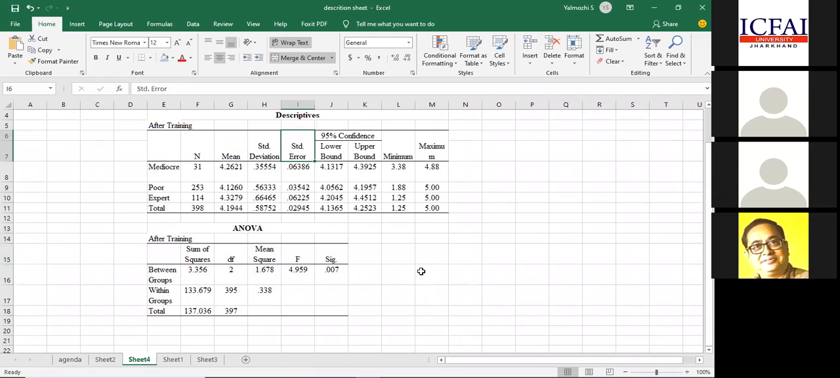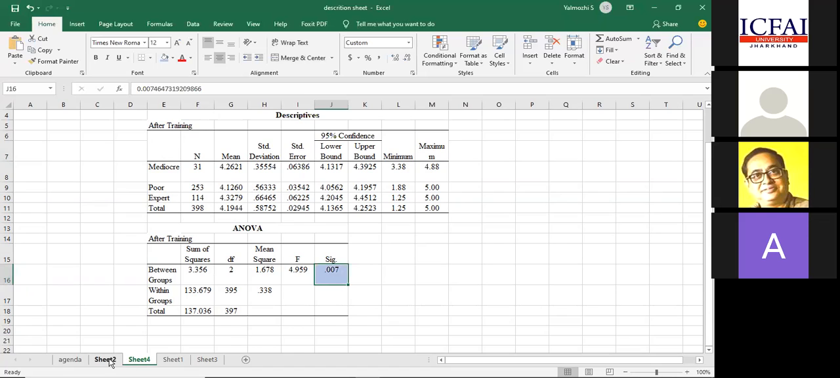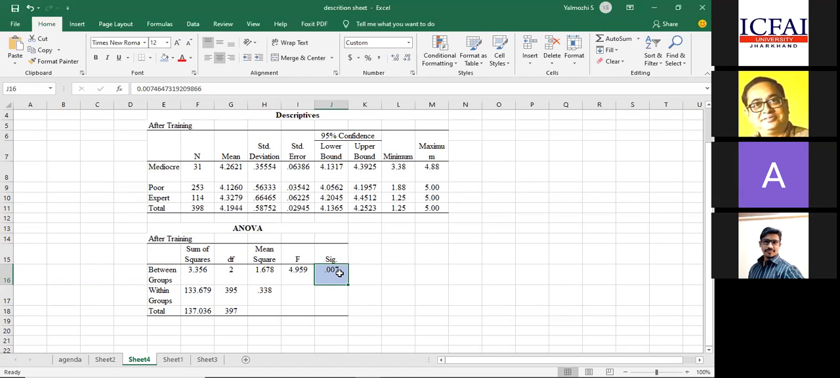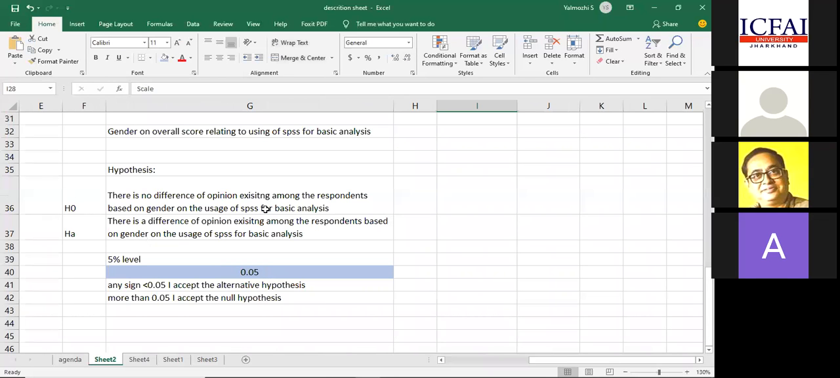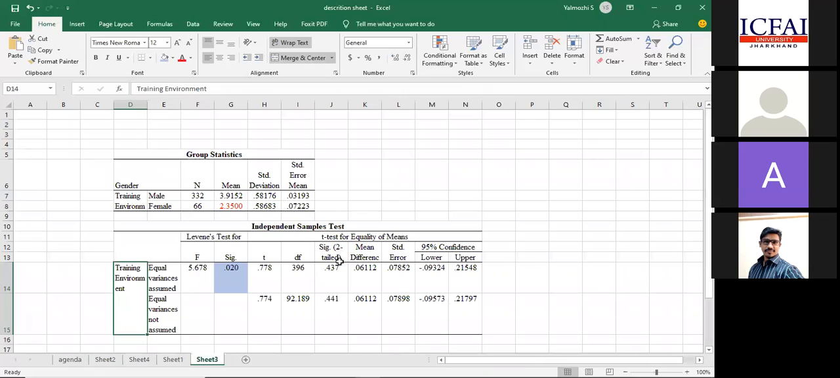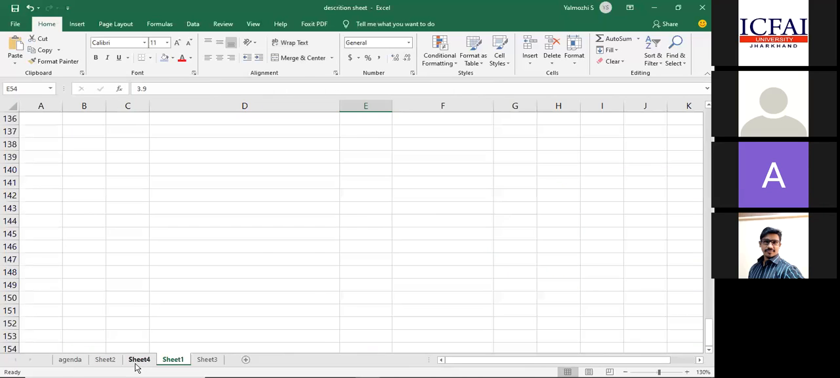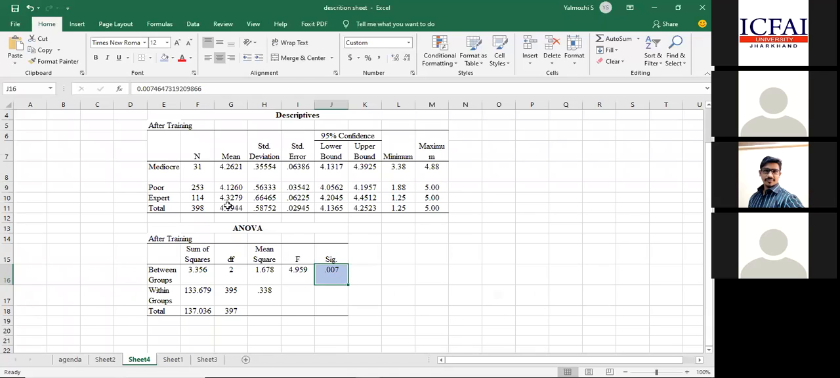Can someone interpret what is the first thing that we are supposed to see? Yes, the significance level is 0.007. Is it more than or less than 0.05? It is 0.007, and yes, we are looking for less than 0.05. So that means the alternate hypothesis gets accepted. What is the alternative hypothesis? There is a difference. Now, who has got the difference?